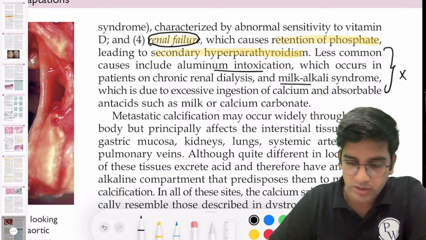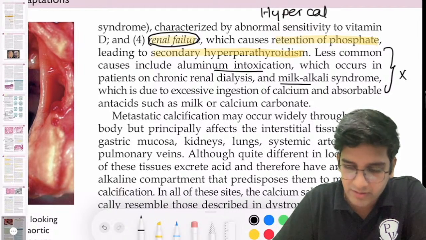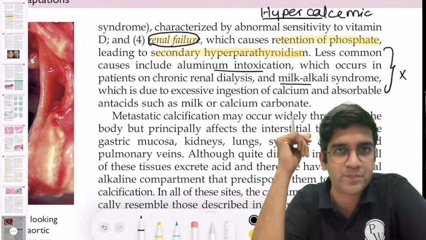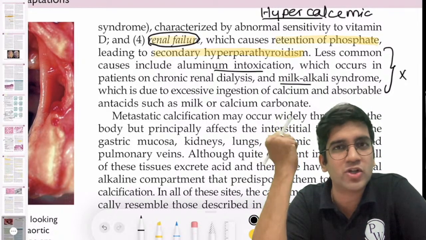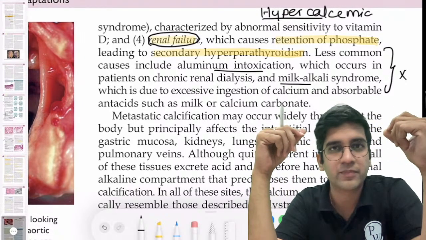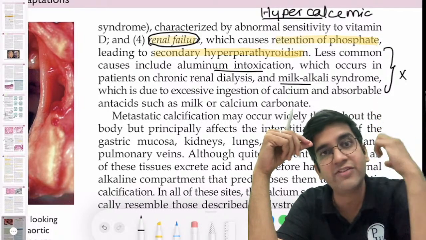Now, we all know from this term, there's going to be hypercalcemia. Okay, now let's go to the presentation. When I'm going to have more and more calcium in the blood, can it get deposited in the tissues? It obviously can. It's not rocket science, right? I'm going to give you 2 options here. Calcium is a mineral. I'm having a big aorta where the flow of blood is going to be gushing very fast.